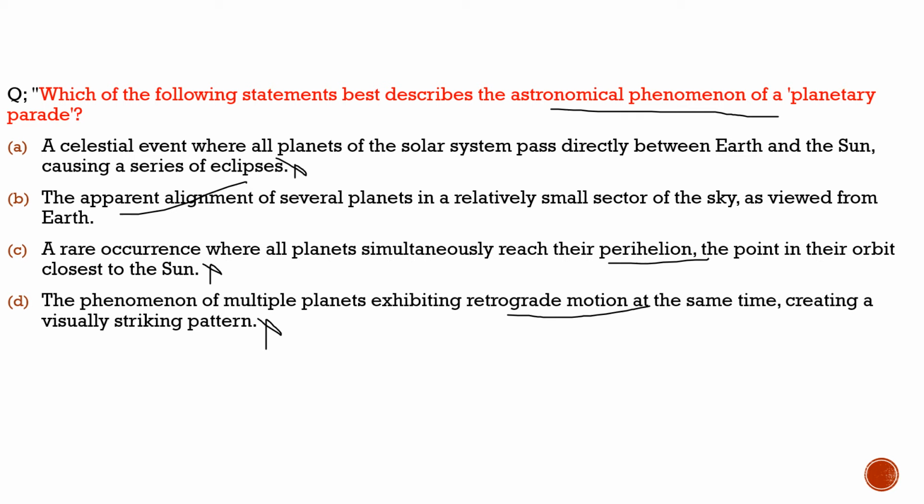Why is it in the news? Because in 2025, this year, it was seen that multiple planets came in the same line, and this planetary parade was found. And when would it be seen next? It would be seen in 2040, after 15 years. So please remember what this planetary parade is. A question about it can be asked in the exam.